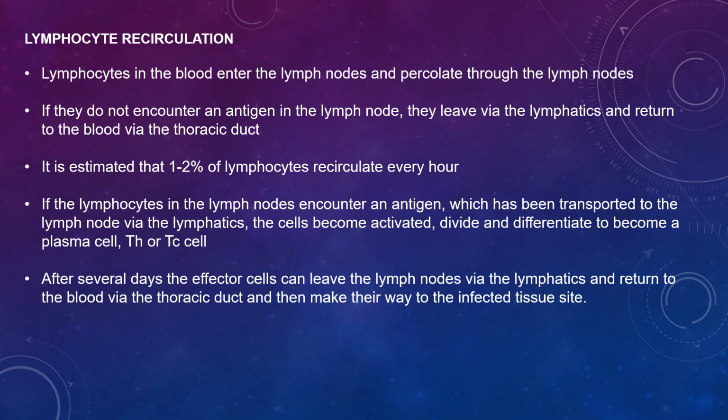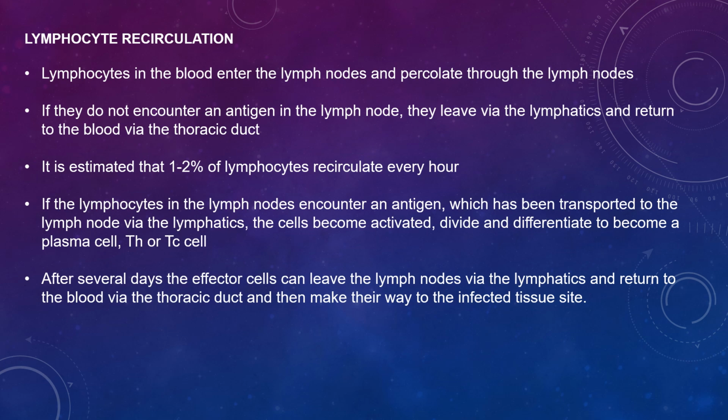So let's look at lymphocyte recirculation. Since there are relatively fewer T or B lymphocytes with a receptor for any particular antigen, the chances for a successful encounter between an antigen and an appropriate lymphocyte are slim. However, the chances for a successful encounter are greatly enhanced by the recirculation of lymphocytes to the secondary lymphoid organs. Lymphocytes in the blood enter the lymph nodes and move through the lymph nodes.